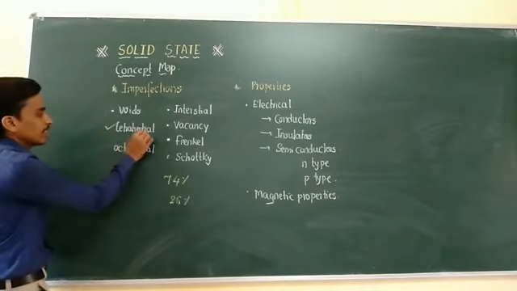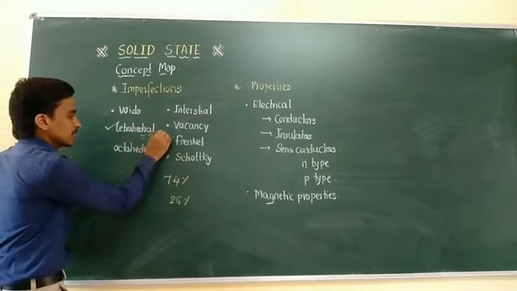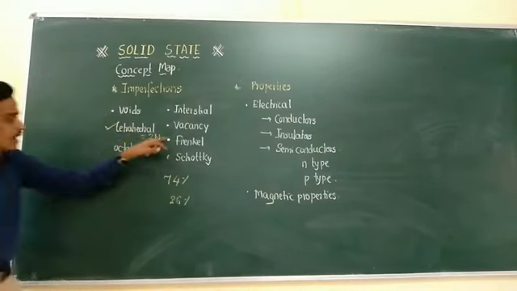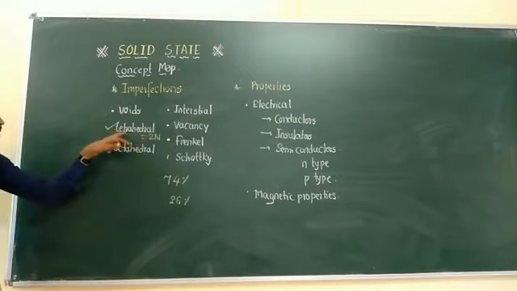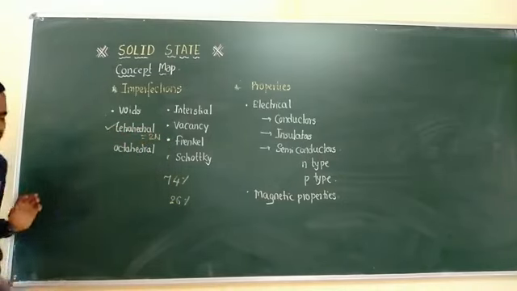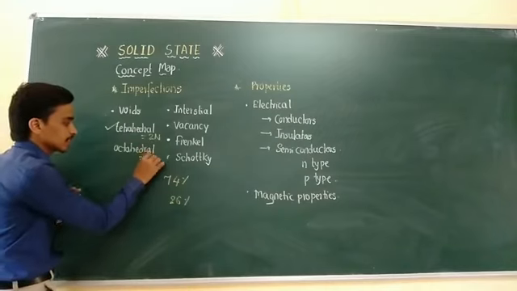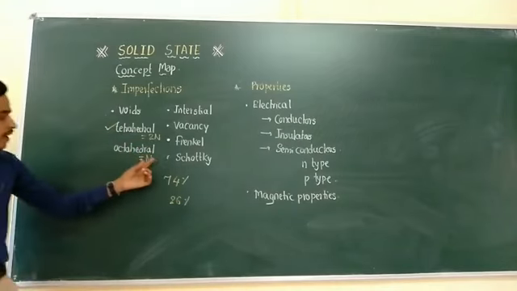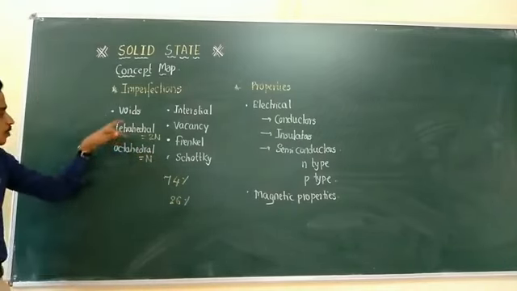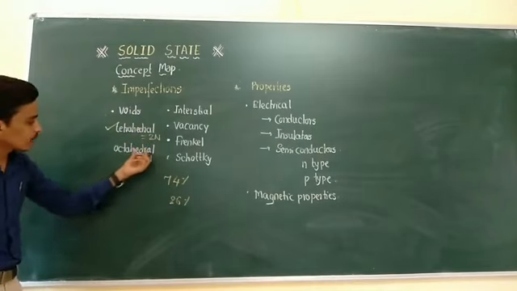And tetrahedral void, how to calculate? It is 2 times the total number of atoms present in that solid. It means tetrahedral is equal to 2n. And how to calculate the octahedral? That is exactly the same as the number of atoms present in the solid. Therefore, tetrahedral is equal to 2n and octahedral is equal to n.